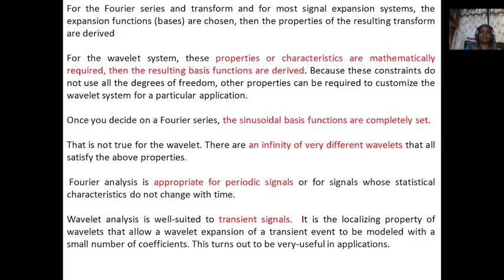For the Fourier transform, the properties or characteristics are mathematically required. But in the Fourier series, there is no such mathematical representation; just basis functions are chosen. Once you decide on the Fourier series, the sinusoids are the basis functions, but in wavelets there is no such case. An infinite number of very different wavelets are available. Then the Fourier series is applicable for periodic signals, but the wavelet transform is applicable for transient signals.